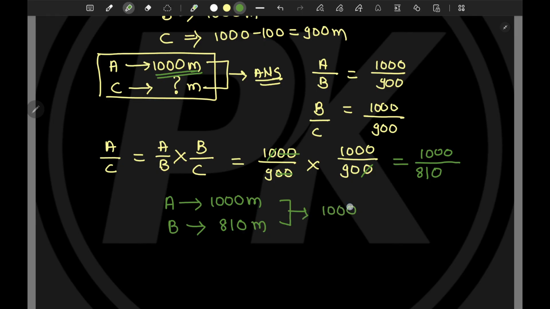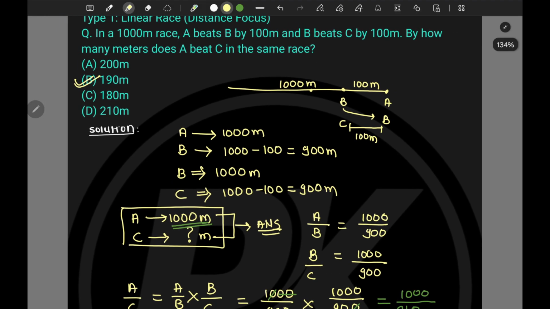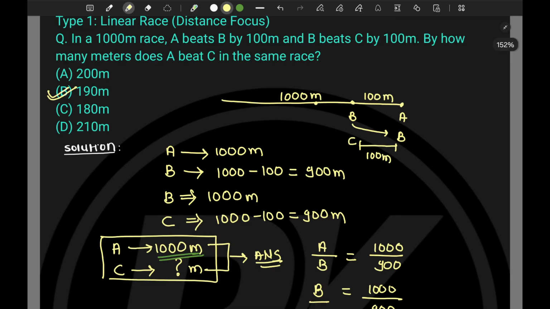That means A beats B by how many meters? So that will be equals to what? 1,000 minus 810. So let's do this math and you will get A beats B by 190 meter. Now which is the correct option here? The option number B is correct, right? So the problem is very simple. It's just because of the examination pressure or in a hurry, students make mistakes.